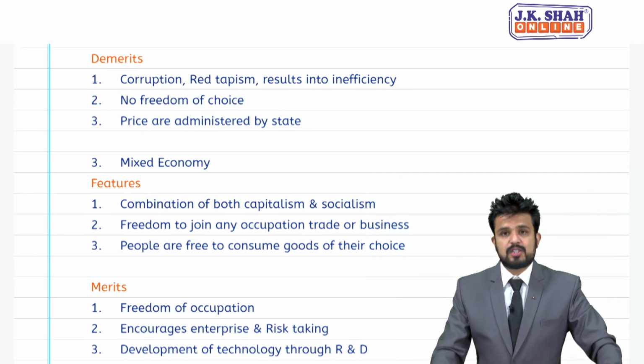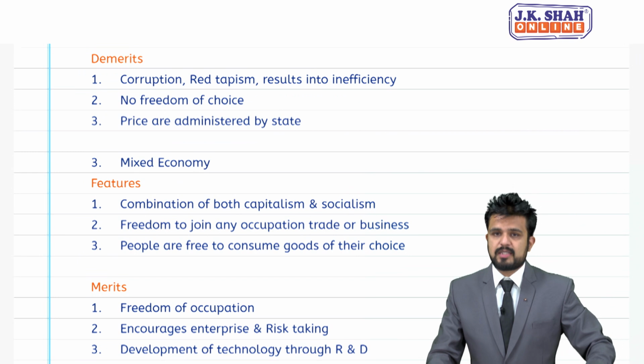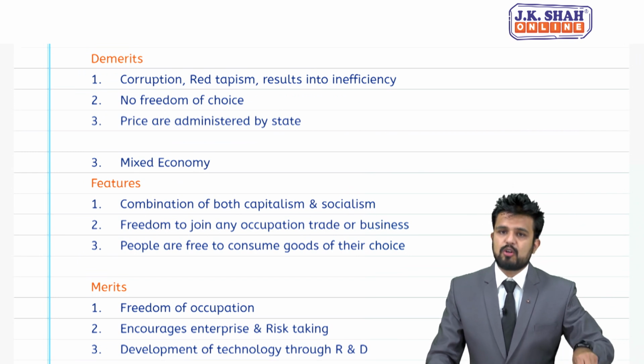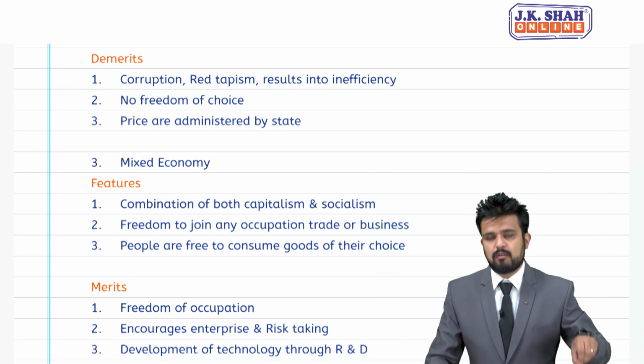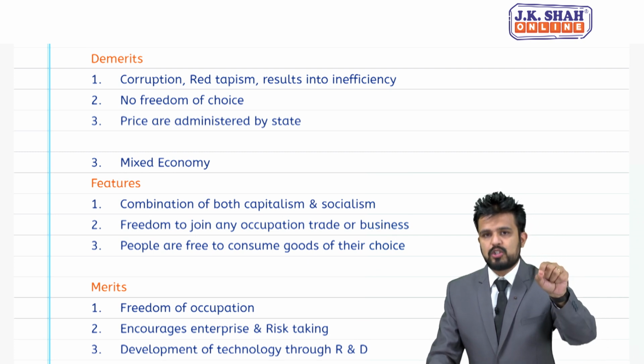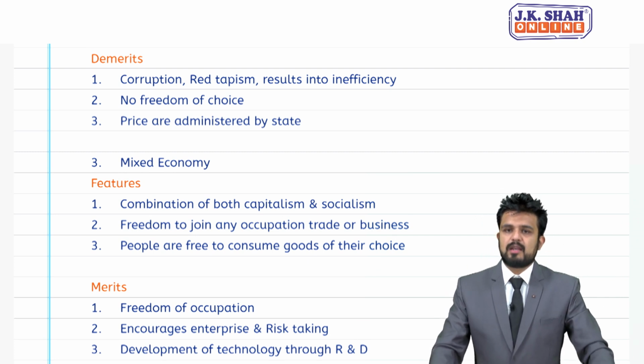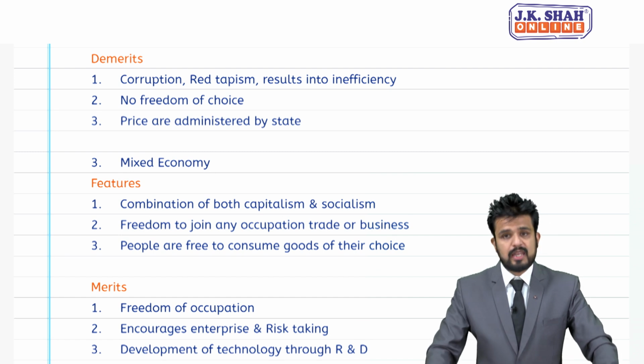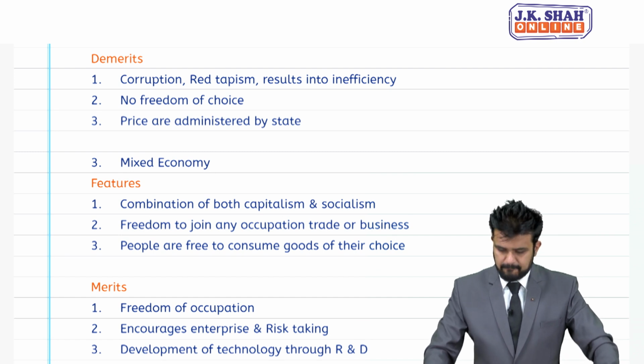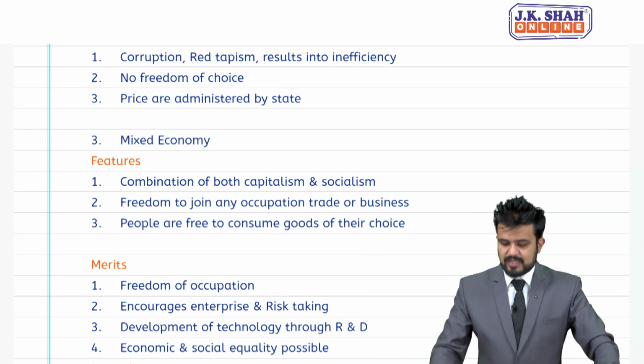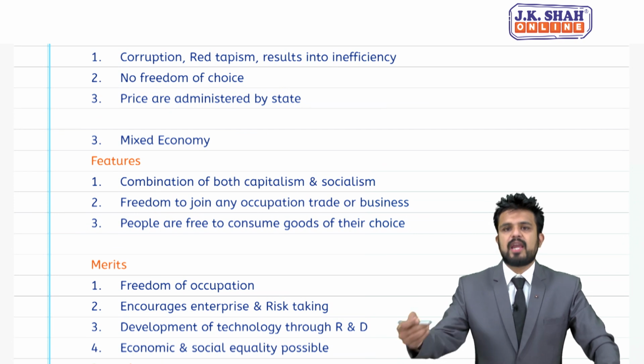No freedom of choice, consumers' preference is not given importance. Whatever goods the state will produce, whatever goods government will produce, only those goods consumers are supposed to buy. So here there is no consumer sovereignty. Point number 3, prices are administered by state.